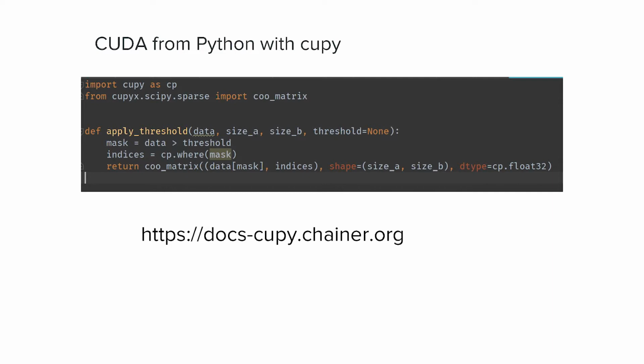If data is an ND array here, applying some sort of threshold, finding indices where that threshold is positive, and then converting that to a sparse matrix, that is actually all running on the GPU. So there are asynchronous commands from our Python code, which would be sent to the GPU, and that would run that. We found that really nice to work with.